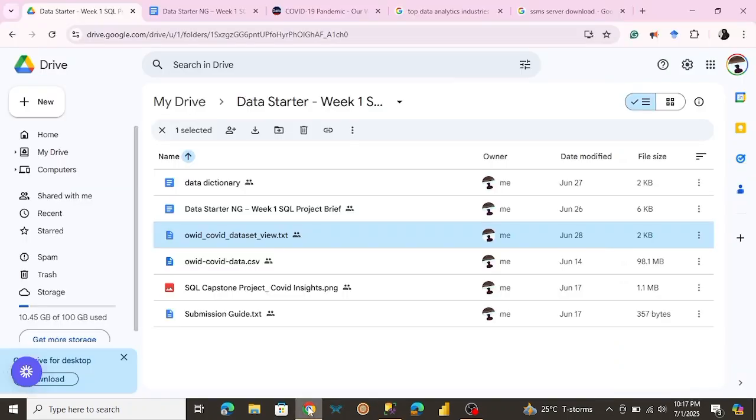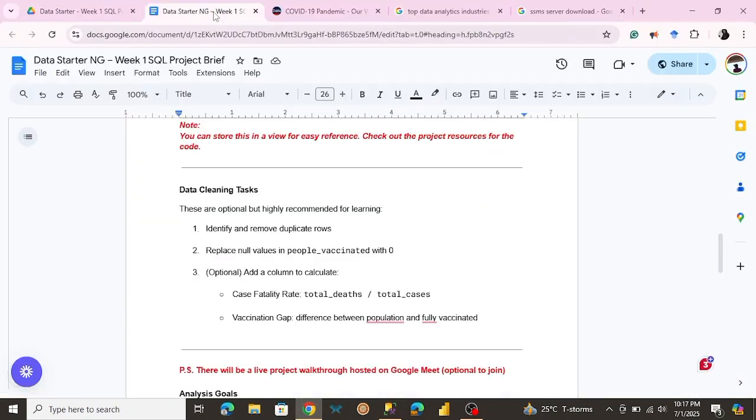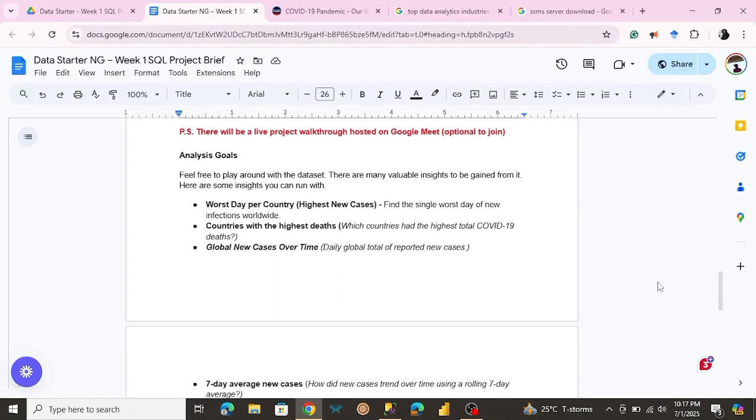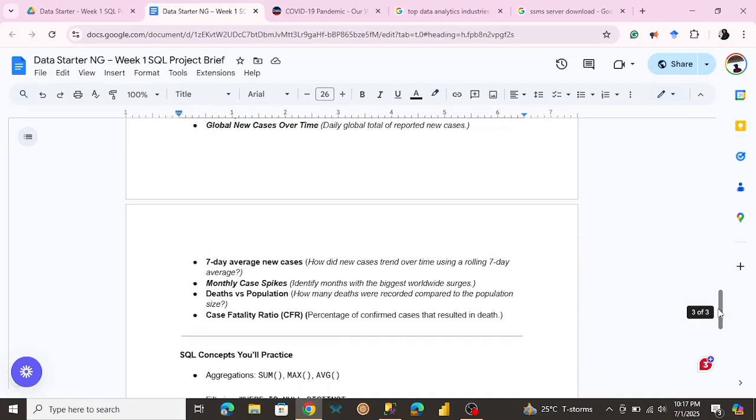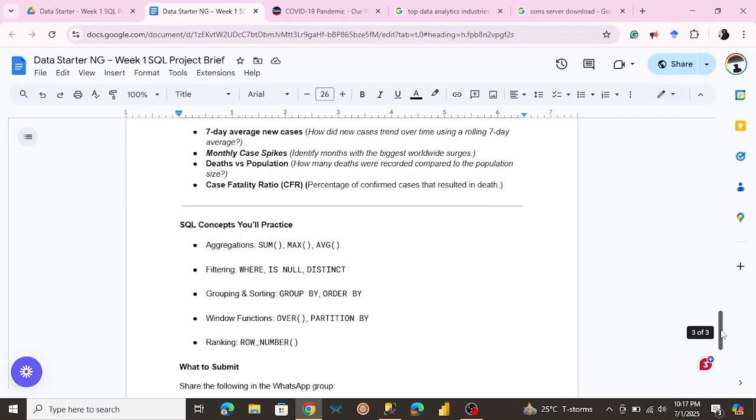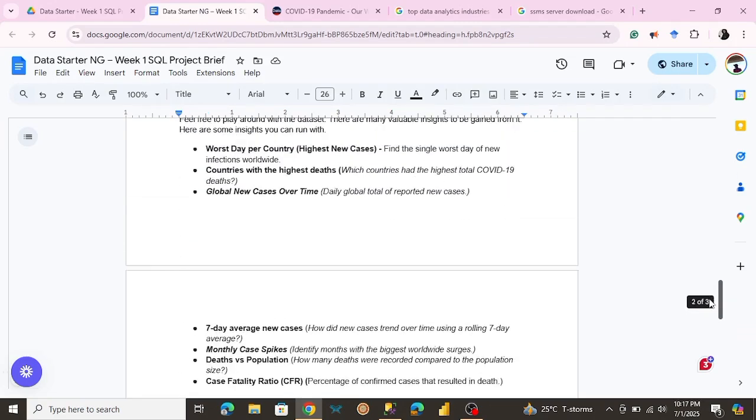But before I keep going, I want to just keep scrolling through the brief just to show you. So as you can see, our analysis goals. Here are some analyses we want to perform. Here are some I managed to come up with. You can feel free to add more depending on the columns. There are so many insights you can get based on the columns that are in the data set. So that's pretty much it.